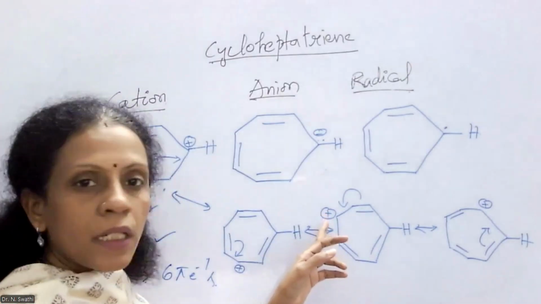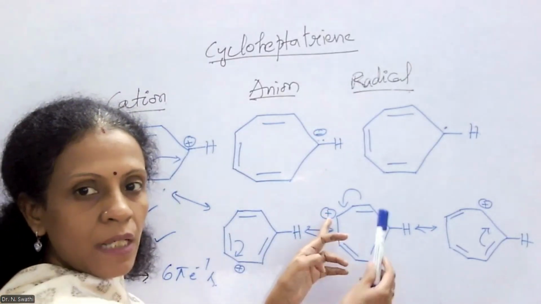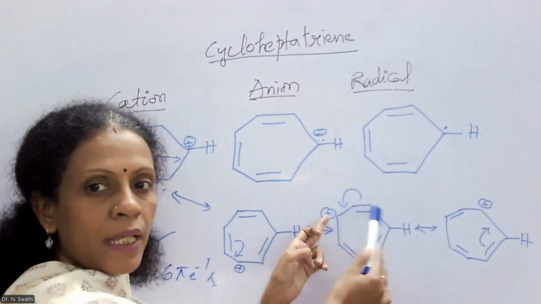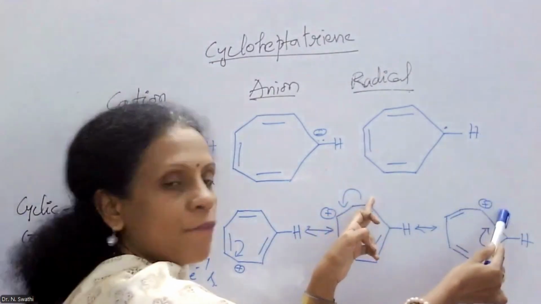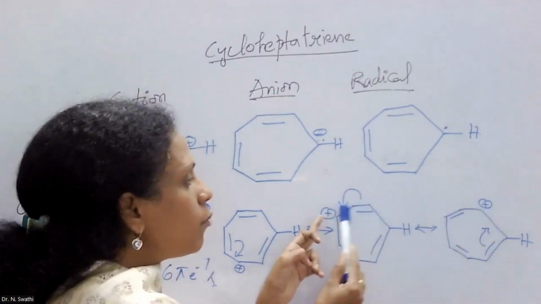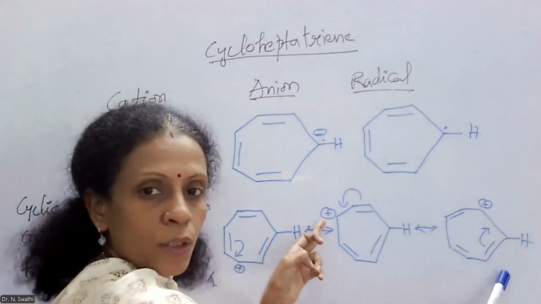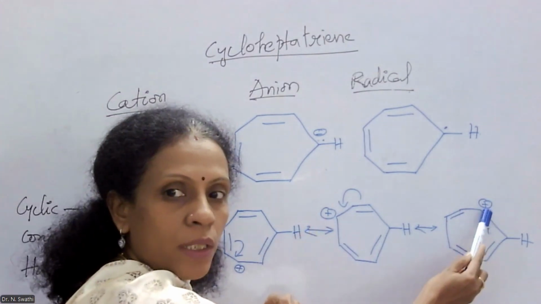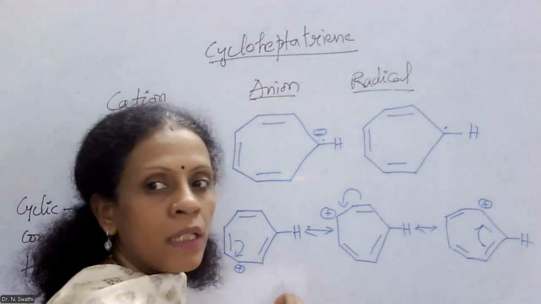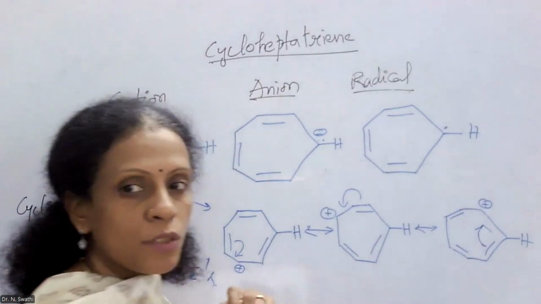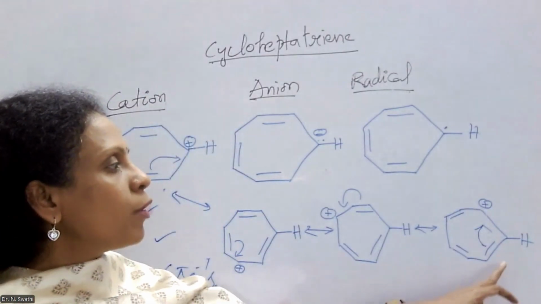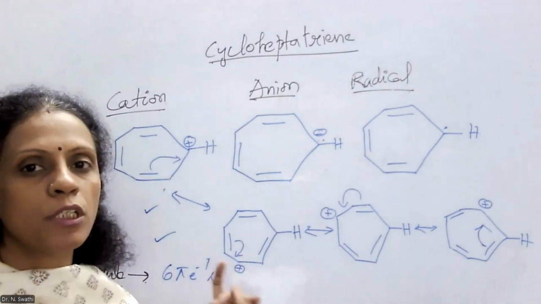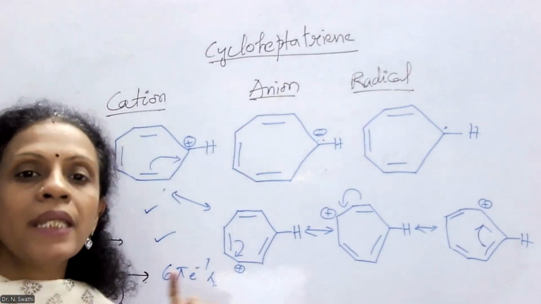Again, this particular carbon bears the positive charge and nearby it has a double bond. So if you shift the double bond electrons to here, again this carbon becomes electron deficient. So this double bond comes here and we keep the other 2 double bonds the same as in the previous structure. And this is how we get the positive charge on this carbon. Again, we can shift this double bond's electrons to the adjacent position so that we get a positive charge here. That is how a number of resonance structures are possible for the cycloheptatrienyl cation.